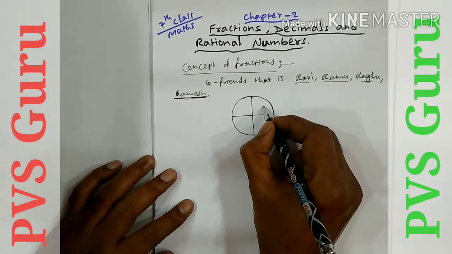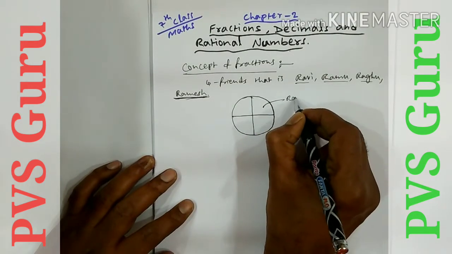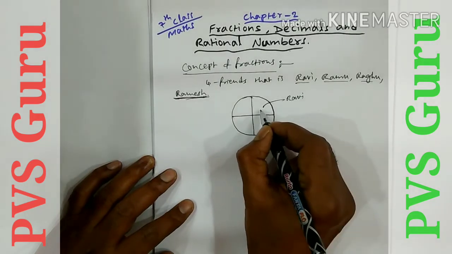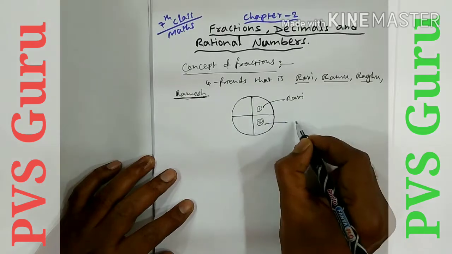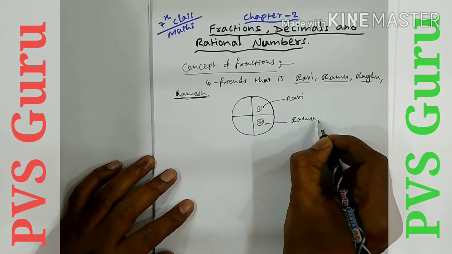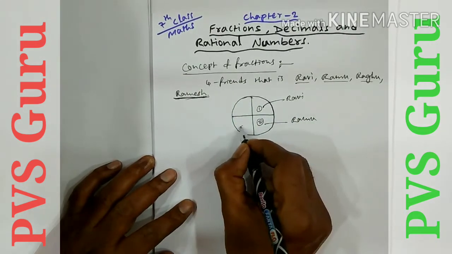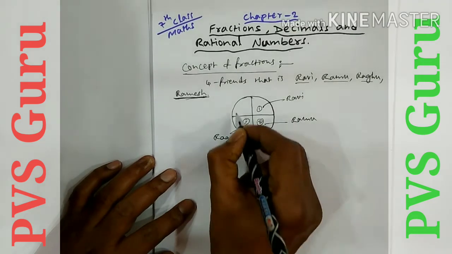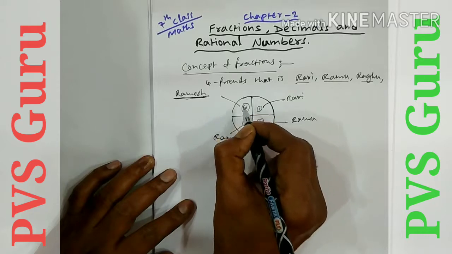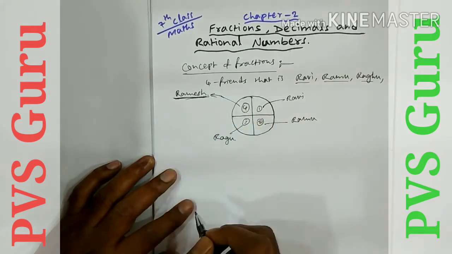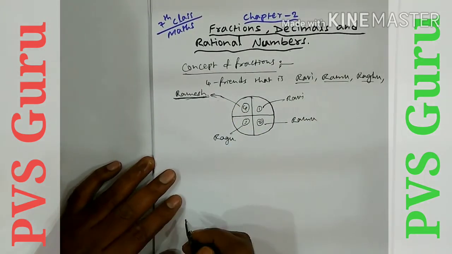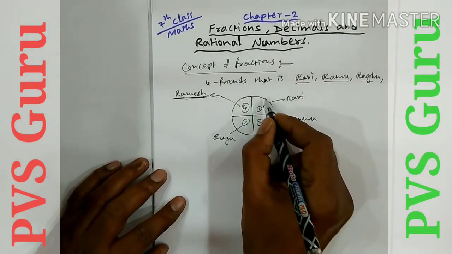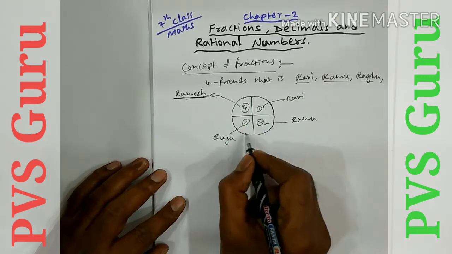One part for Ravi, the first part for Ravi, the second part for Ramu, the third part for Raghu, the fourth part for Ramesh. So they have divided it equally. Here we have only one cake. One cake is divided into 4 parts.